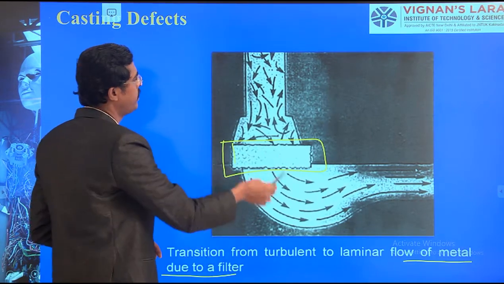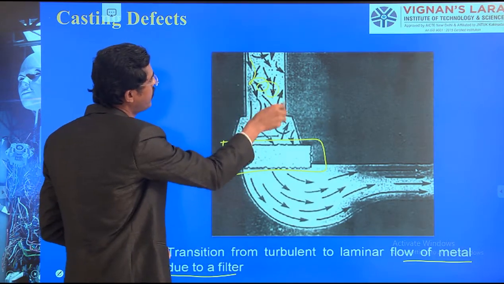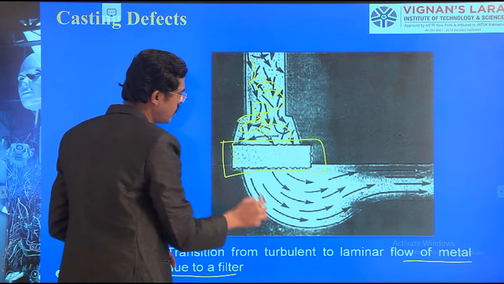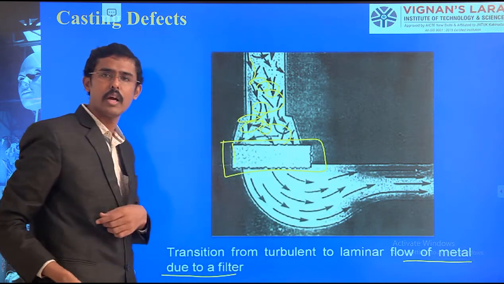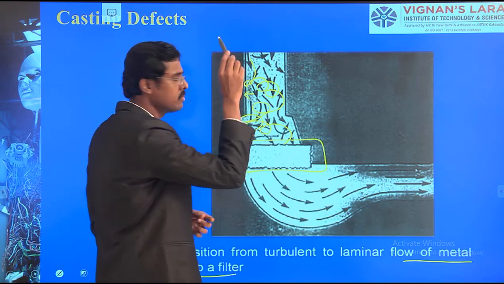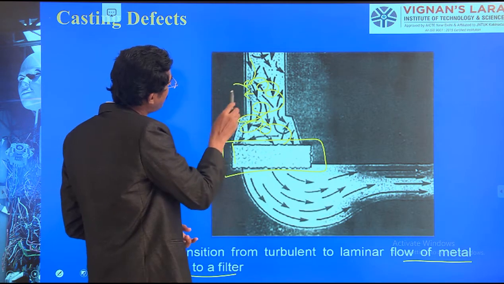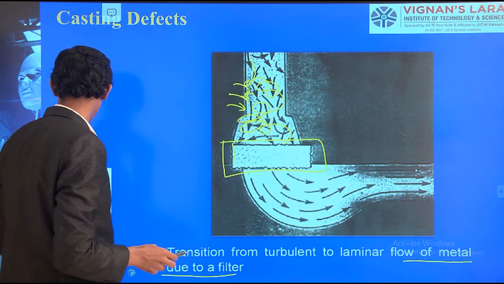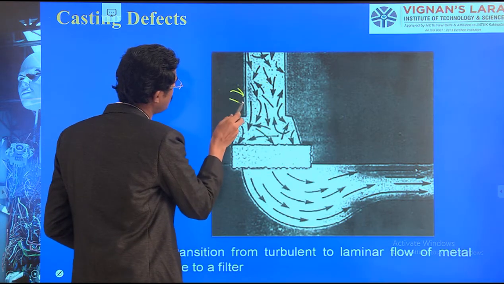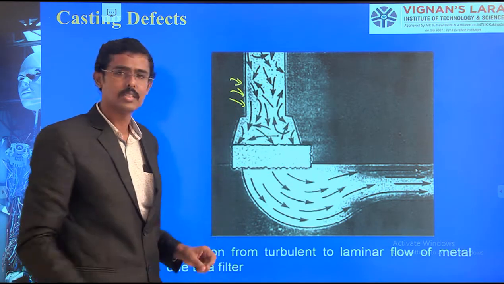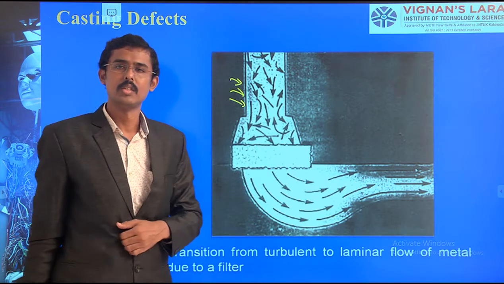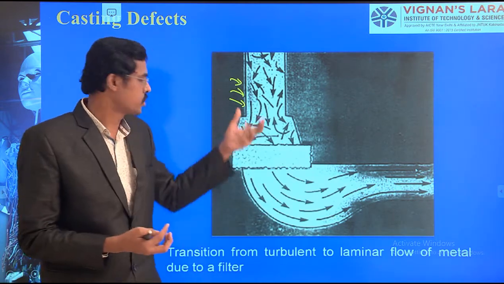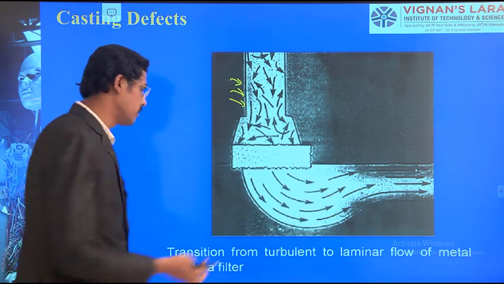This filter converts the irregularity of turbulent flow into uniform flow. If turbulent flow happens, what will occur? It makes the boundaries remove the sand particles inside. Therefore, if the sand particles come down, the impurities on the sand particles will be included. So that is a defect. So we need a smooth flow of molten metal. That is what I am doing here.